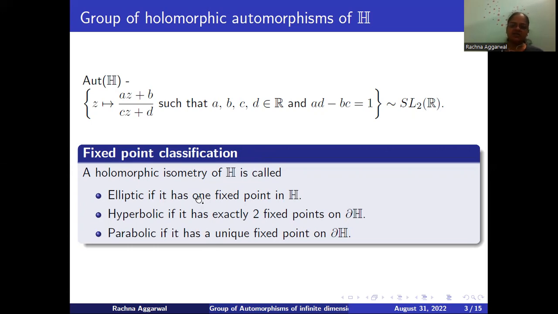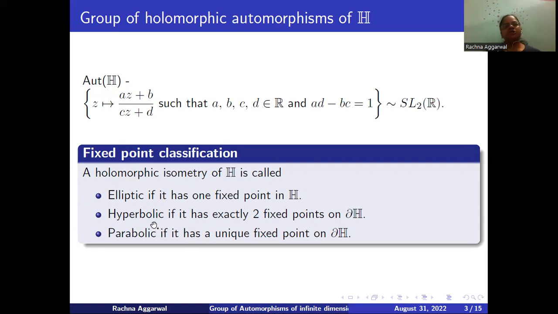Either it has a fixed point inside H, in that case it is called elliptic, or it does not have any fixed point inside H and has exactly two fixed points on the boundary, which is the extended real line. In that case, it is called hyperbolic. Or if it does not have any fixed point inside H and has a unique fixed point on the boundary, in that case, it is called parabolic.